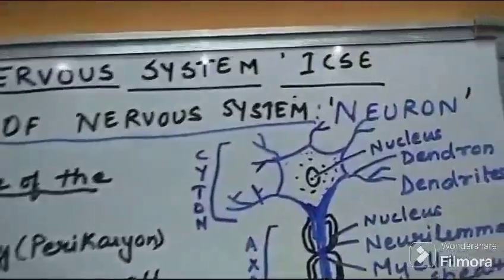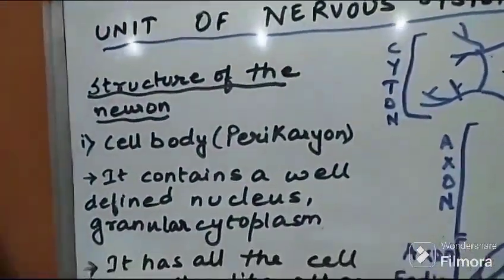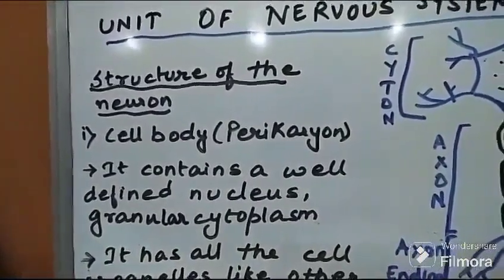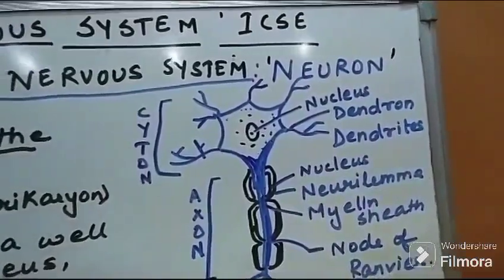Starting with the cyton or the cell body, it is also named perikaryon. It contains a well-defined nucleus and granular cytoplasm. You can see it surrounding the nucleus.